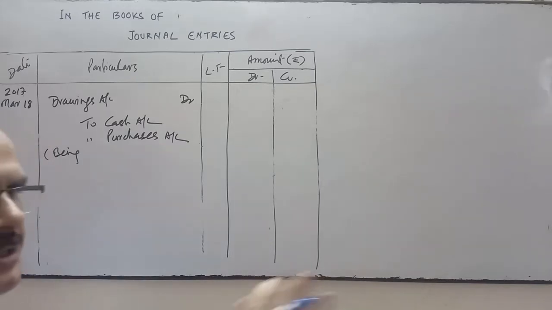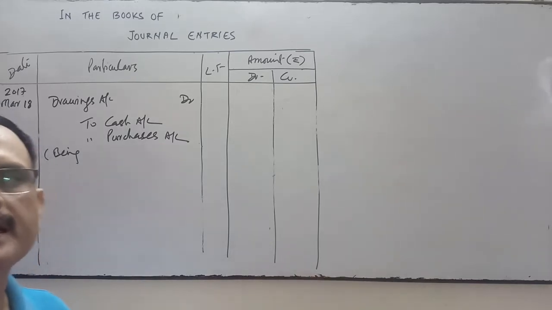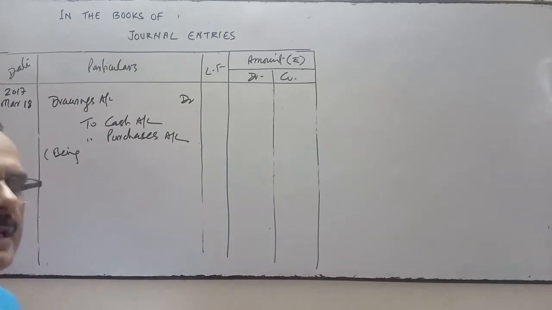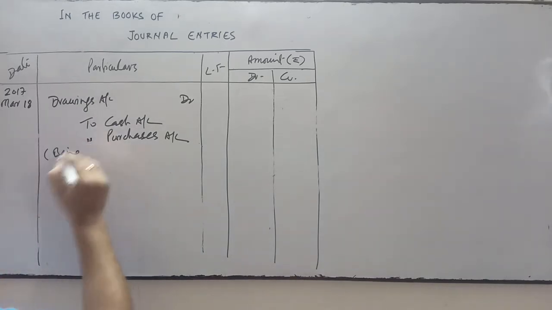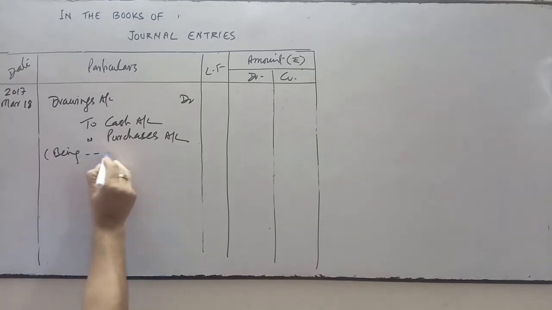Or goods given as charity, then purchase will be credited. Goods given as donation, then purchase will be credited. So here purchase account will be credited because goods is given. So what will we write in the narration?